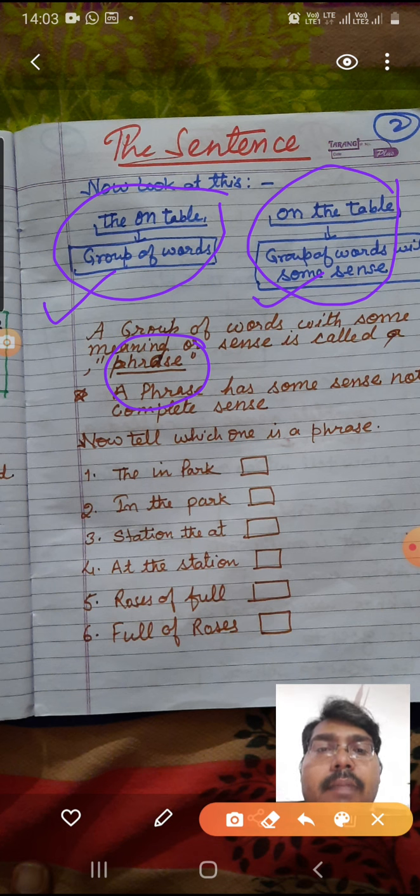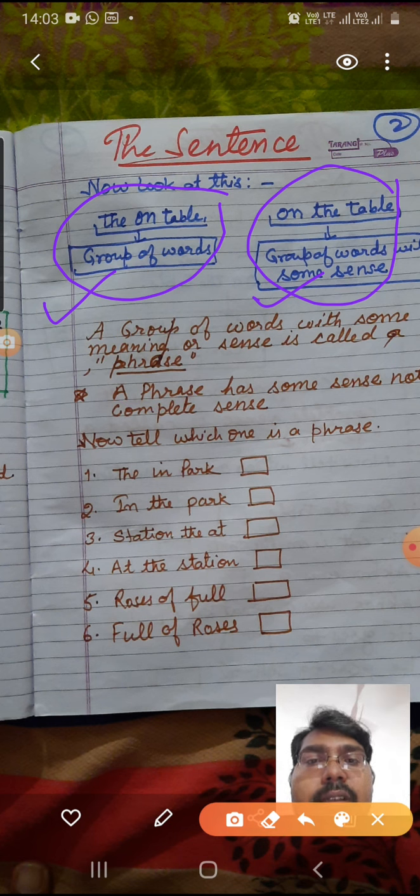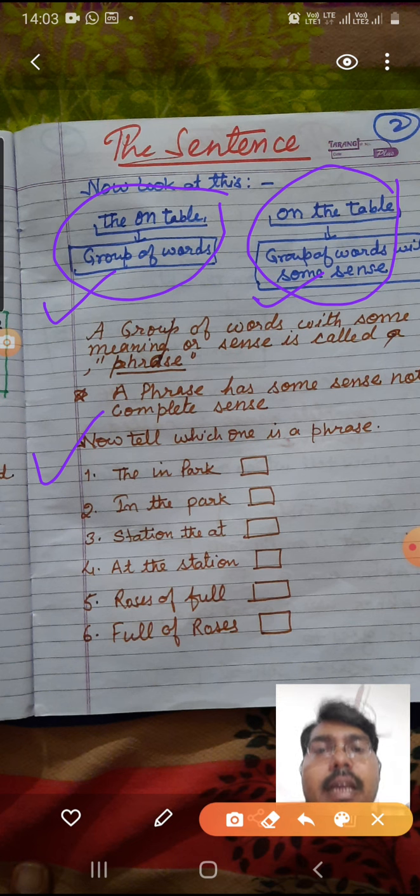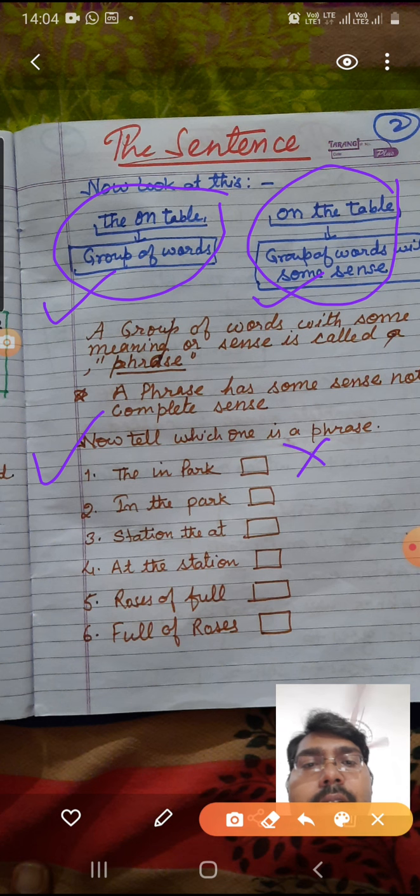Now coming to the next, we can see some examples here. You need to tell which of the following is a phrase and which is not. Now you can see the first one, the in park. It is not producing any sense, so it is not a phrase.